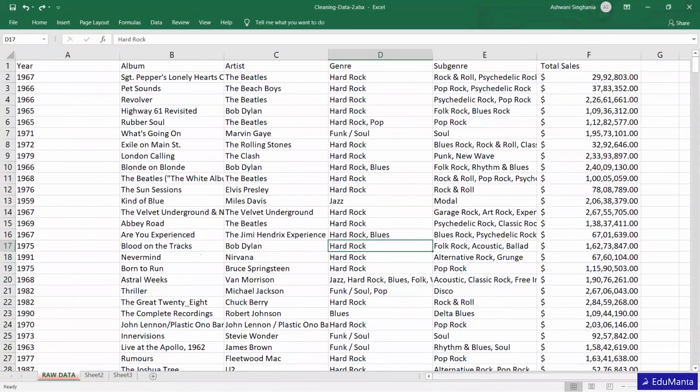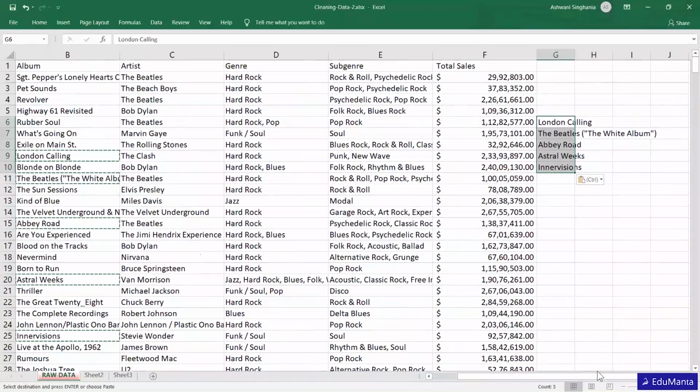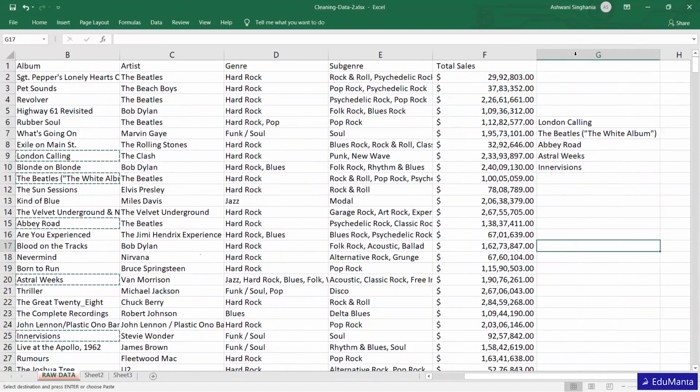Suppose your boss puts a paper on the table saying that I want the sales of particular albums. Say I select this, this, this, this, and this. Suppose I want the sales figure for only these five albums.